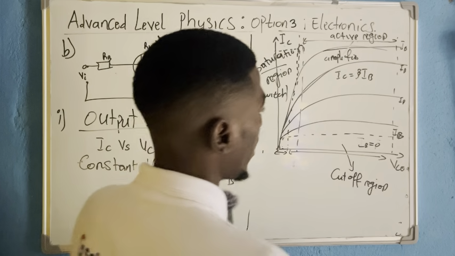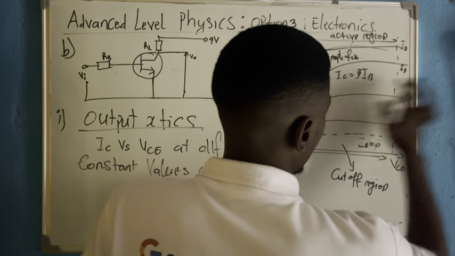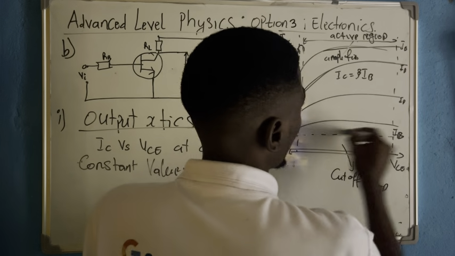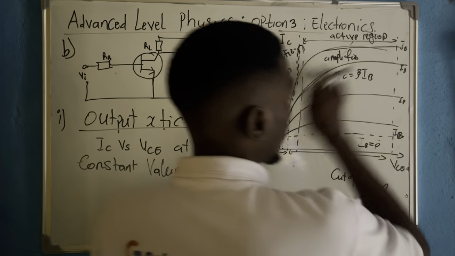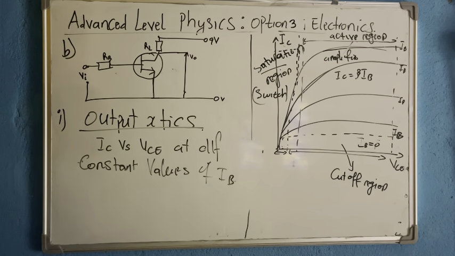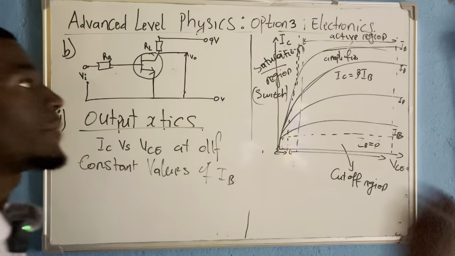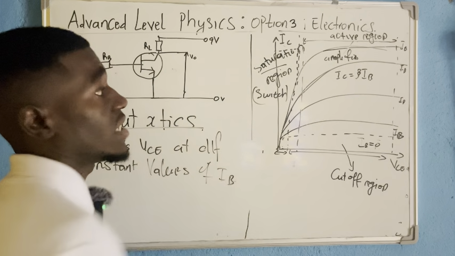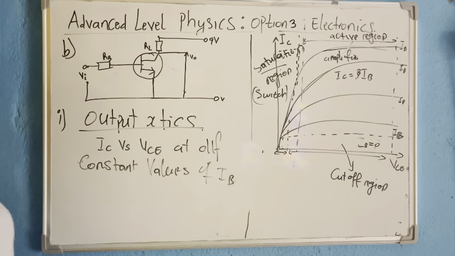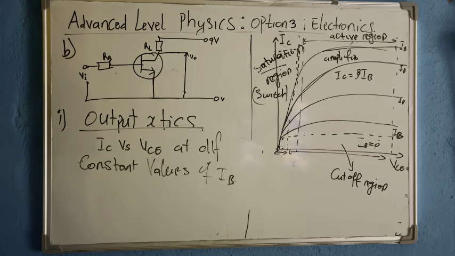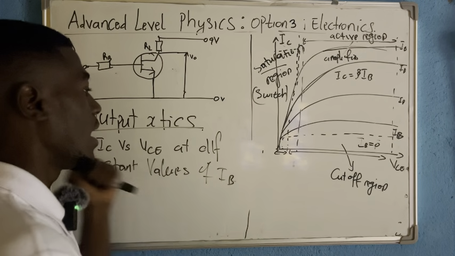Then between here and here, where the curves are constant, we talk about the active region. There the transistor really acts as an amplifier. It is amplifying the input signal, which is the base, to have a collector current, which is beta IB. So that is what they were asking for. As easy as that, you have your output characteristic.